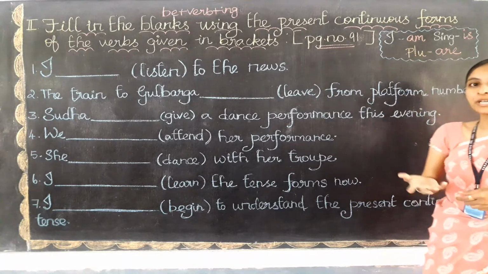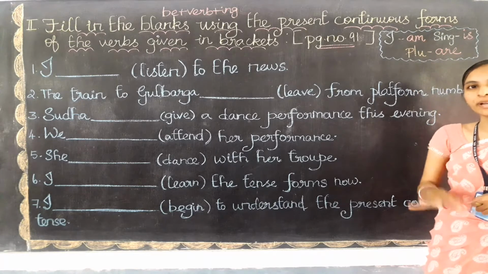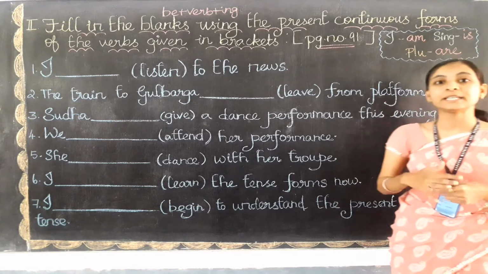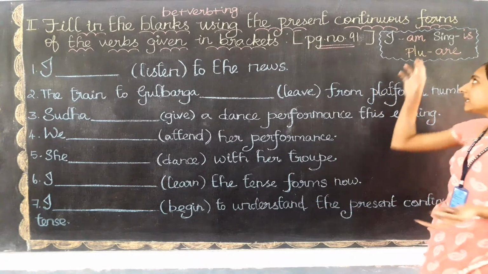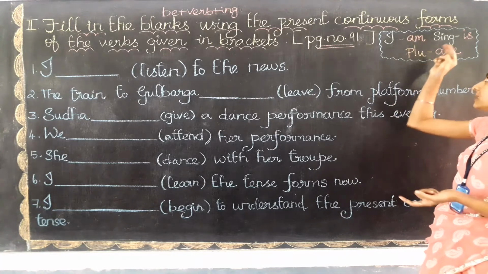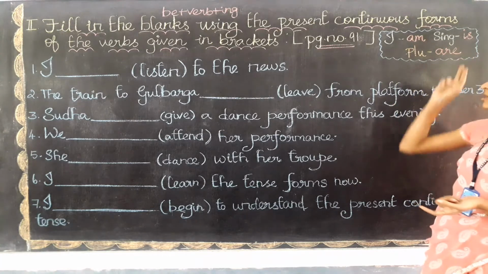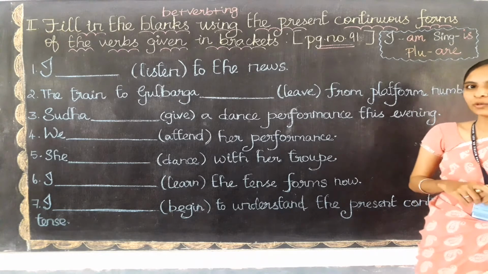For the plural subject we use are. I repeat again: for the subject I we always use am, for the singular subject we always use is, and for the plural subject we use are only.